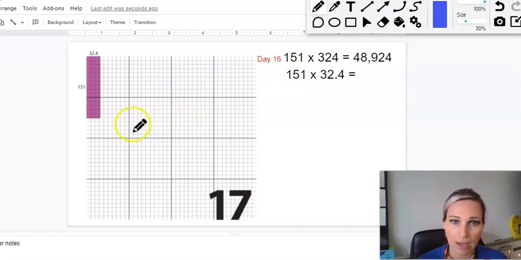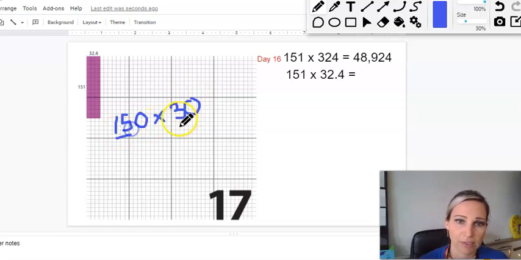All right, I am going to do 150. It's okay if you round it up to 200. Just know it'll be a little bit more off. Times 32 and 4/10 is close to 30, so I'm going to do 30. And I like this because I can do 15 times 3, which is 45.